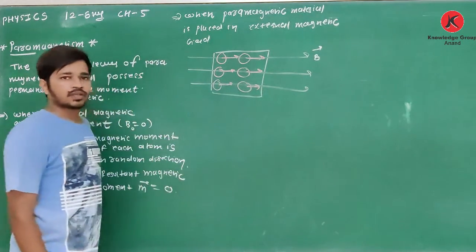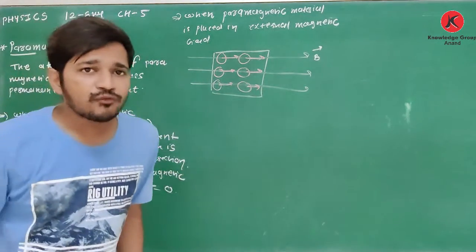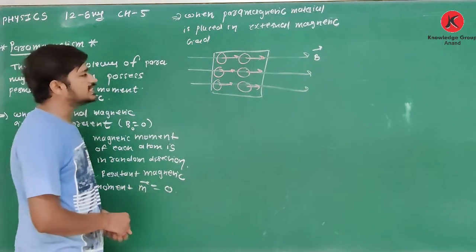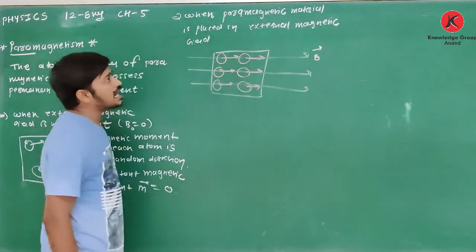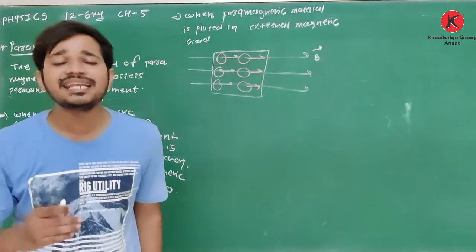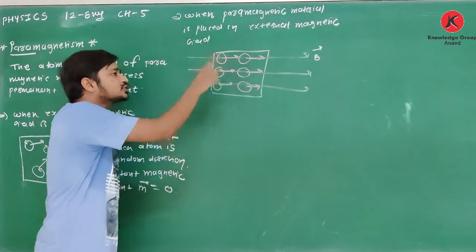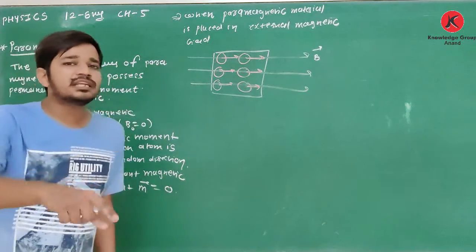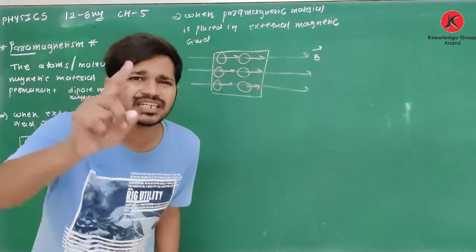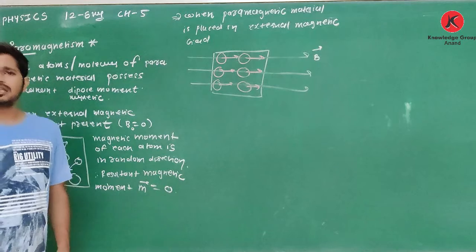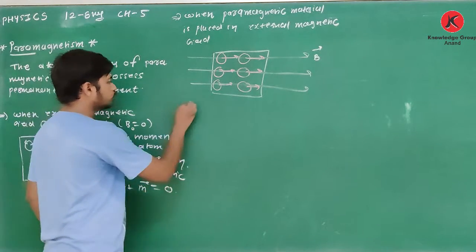Clear about this? From this we can say this paramagnetic material is magnetized in the direction of the external magnetic field.